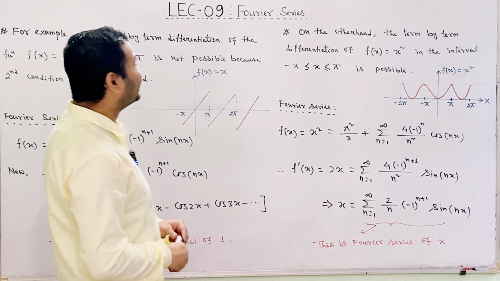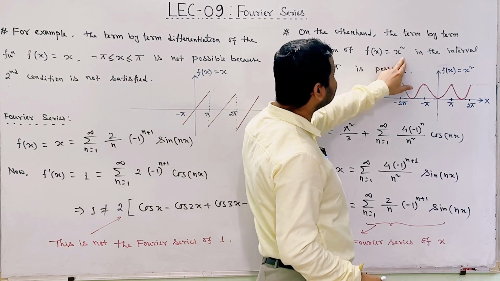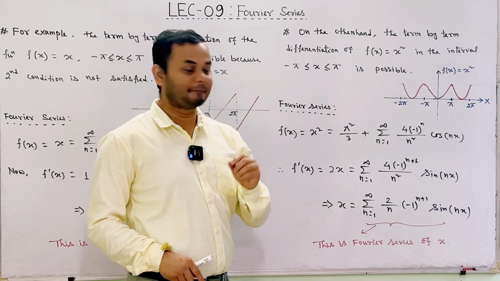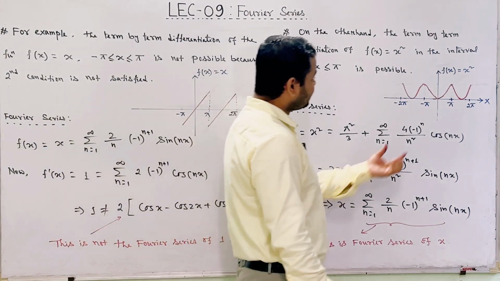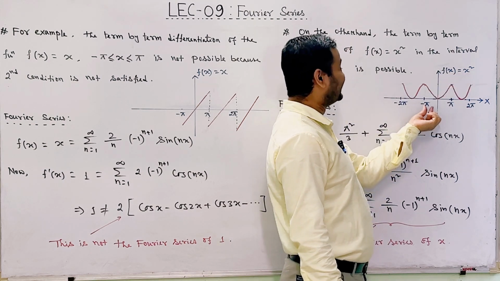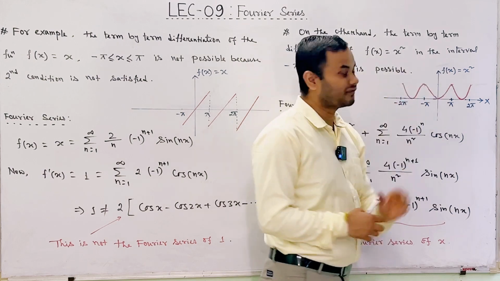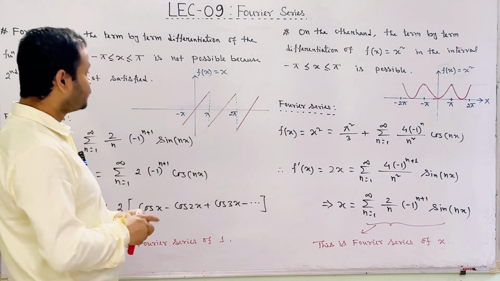On the other hand, the term by term differentiation of the function f of x equal to x square, which is defined in the interval minus pi to plus pi, is possible because both the conditions are satisfied. Here we have seen that this function f of x equal to x square is a continuous function in the interval minus pi to plus pi. Beyond this interval also, this function f of x is a continuous function